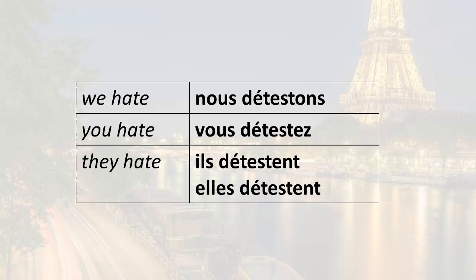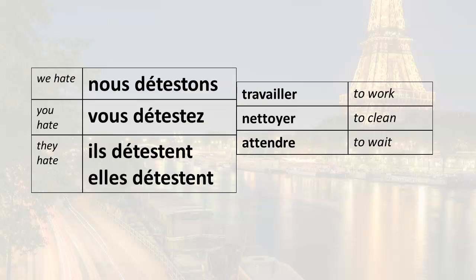And now the fun part. Let's put that together with some vocabulary that you already know. If you want to say in French, we hate to work or we hate working, it would be nous détestons travailler. We hate to clean or we hate cleaning, nous détestons nettoyer. We hate to wait or we hate waiting, nous détestons attendre.